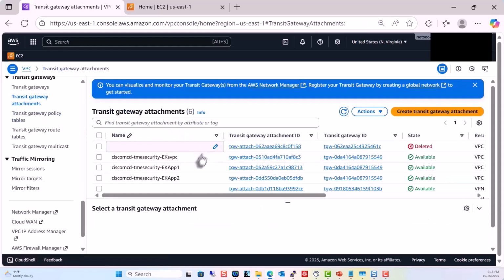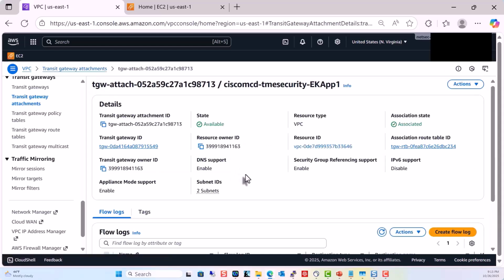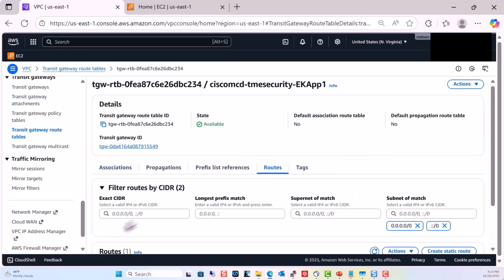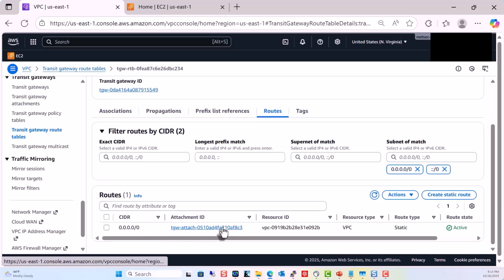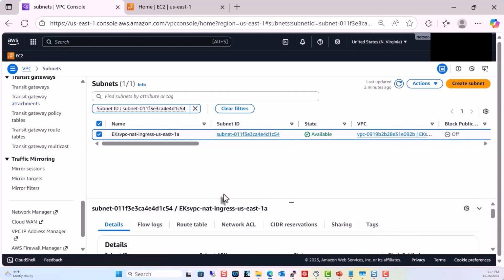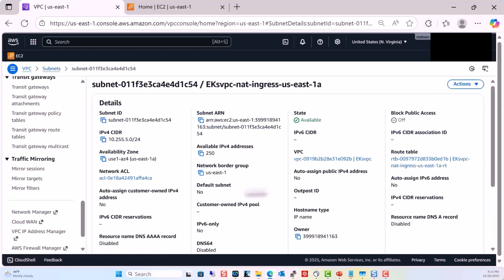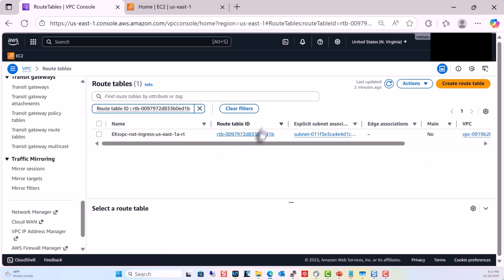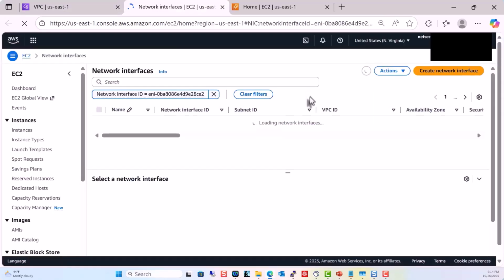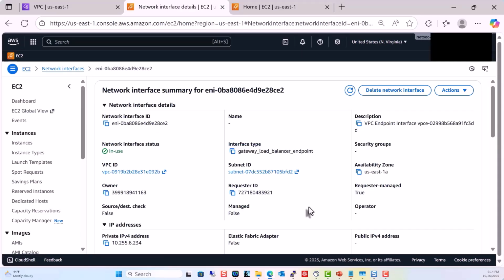So that means that we're going to use transit gateway routing to figure out what's going on. Let's go to that attachment and let's look at the associated transit gateway route table. And we'll actually see, if we look at the routes, that all traffic is forwarded to some attachment. That's the attachment of the service VPC. That is associated with a subnet, which has a route table, which determines where the traffic is forwarded at that point. If we look at that route table, we see that the traffic is forwarded to an ENI. Well, what is that ENI? That ENI is a gateway load balancer endpoint.